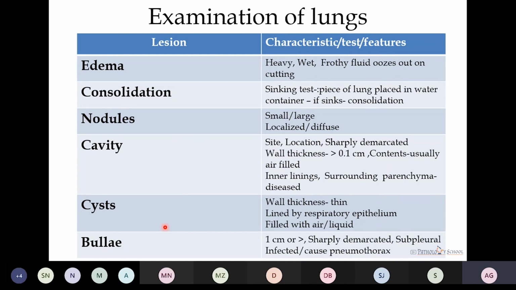Then we have to look for the cyst. The cyst is thin walled and lined by respiratory epithelium, filled with air or with liquid. In case of bulla, they are 1 centimeter in diameter or more, sharply demarcated. They are subpleural. They can become infected or they can rupture, causing pneumothorax.